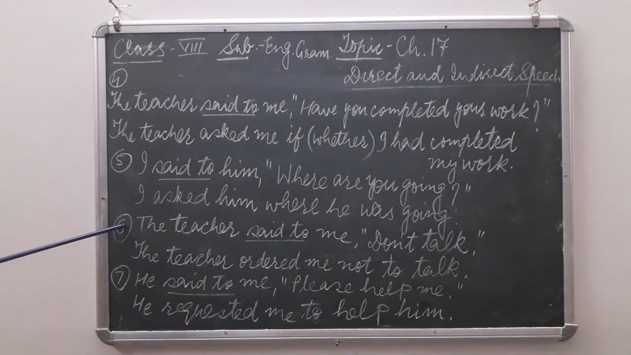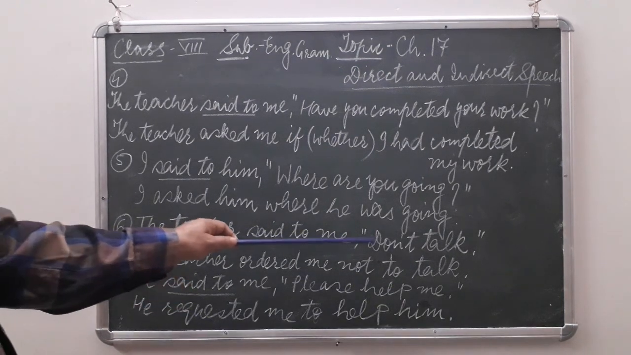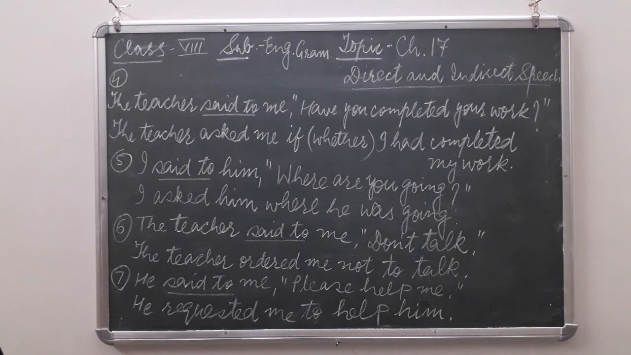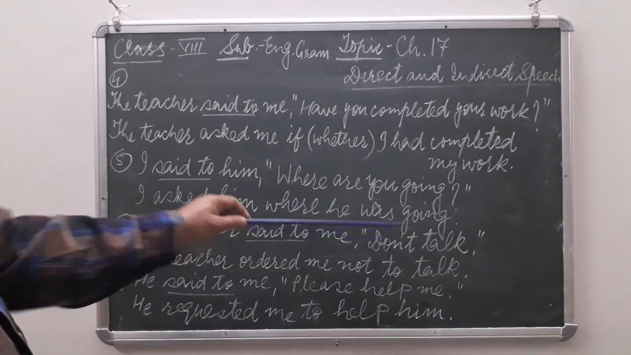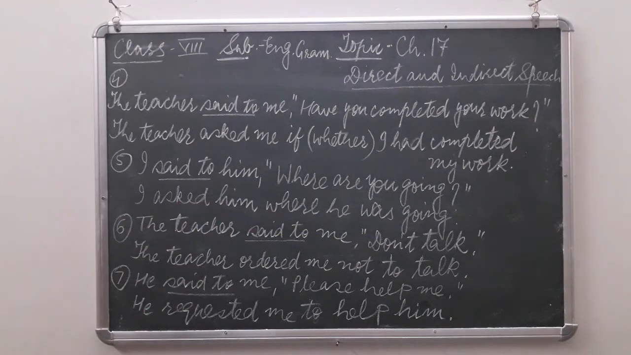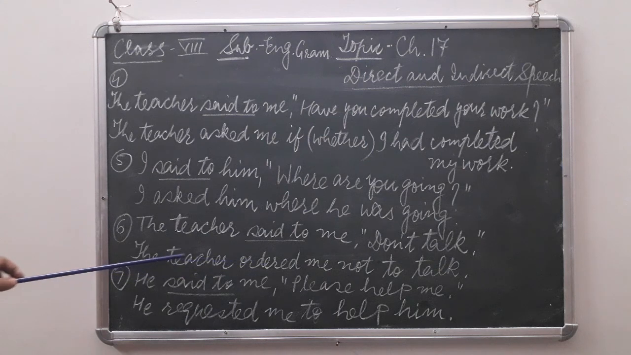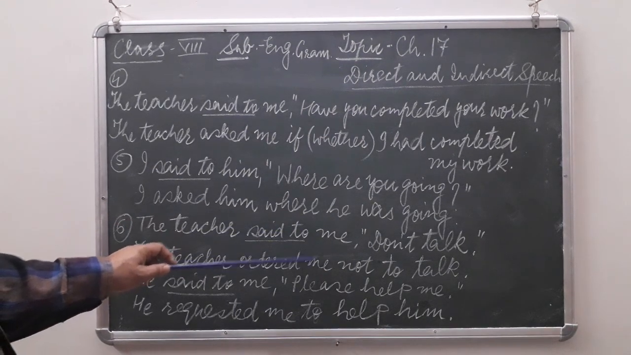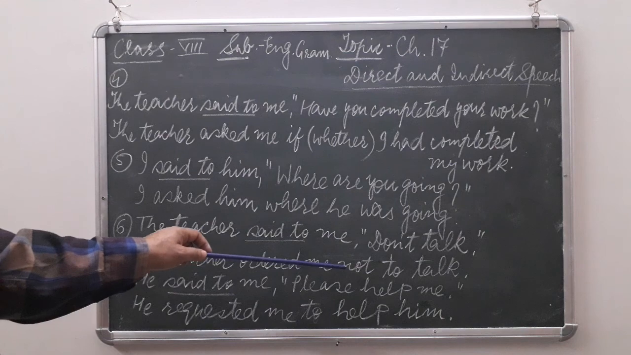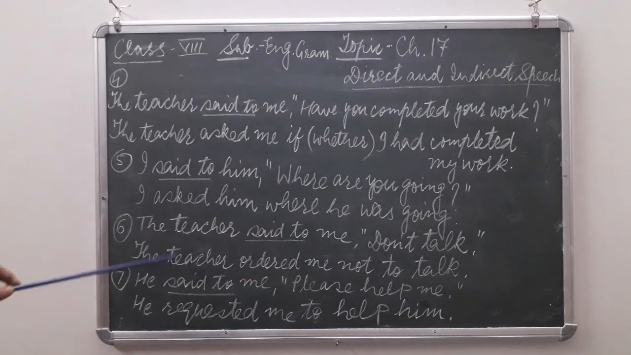Next, example number 6. The teacher said to me, "Don't talk." Children, this type of sentence is an imperative sentence. And let us see how to convert it into indirect speech. The teacher. Now don't talk, it is an order. That is why said to changes into ordered. So the teacher ordered me, as it is negative, so how to write? Not to talk. The teacher ordered me not to talk.